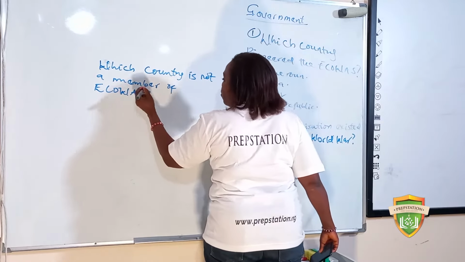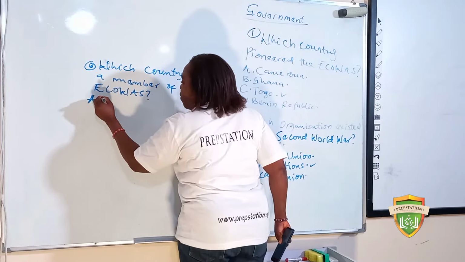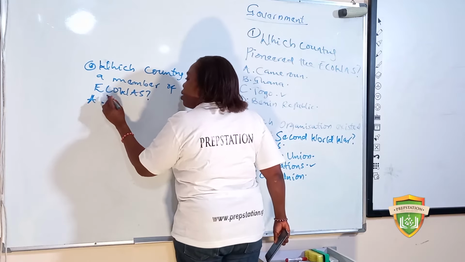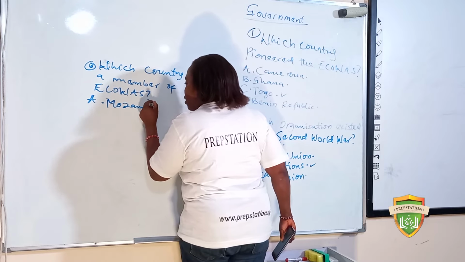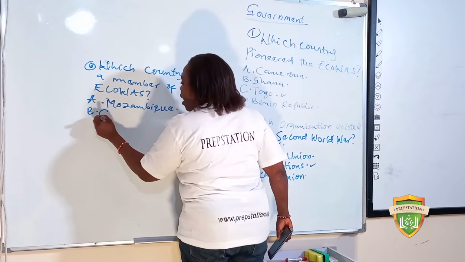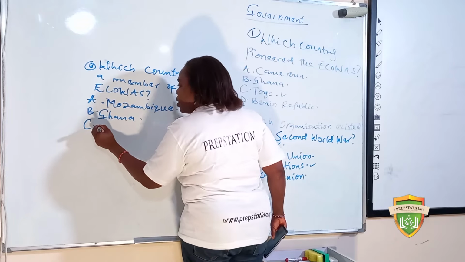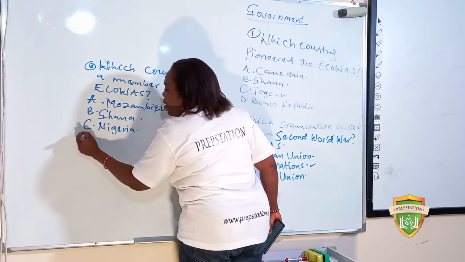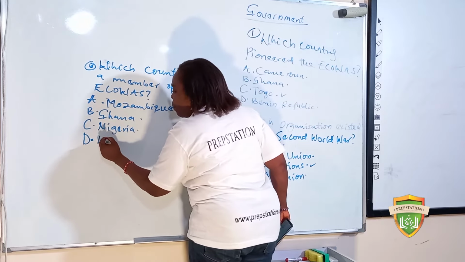Now our options, we have A, Mozambique. B, Ghana. C, Nigeria. D, we have Liberia.